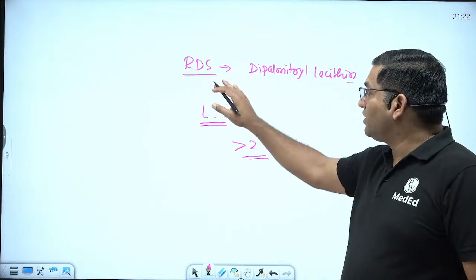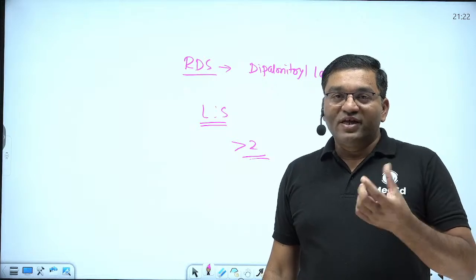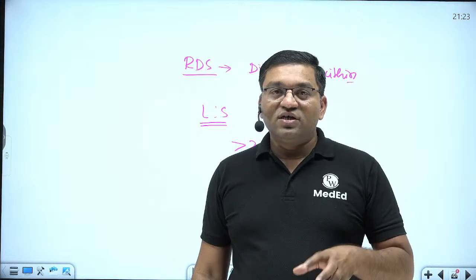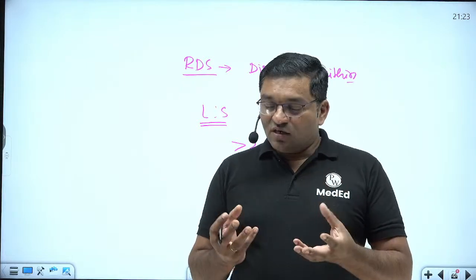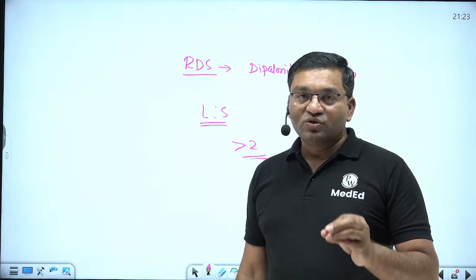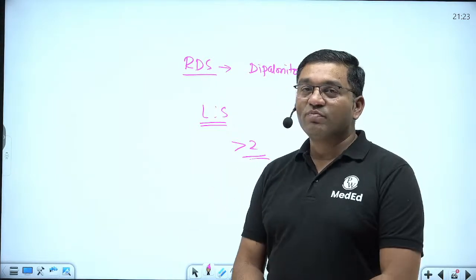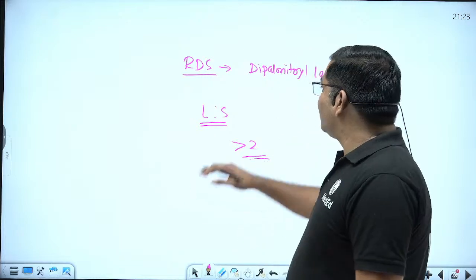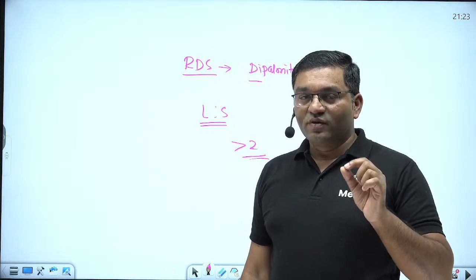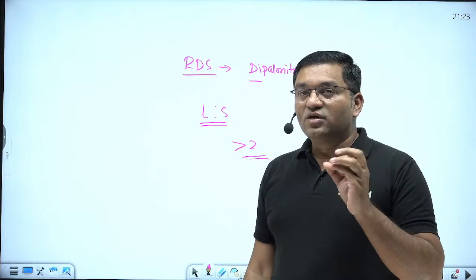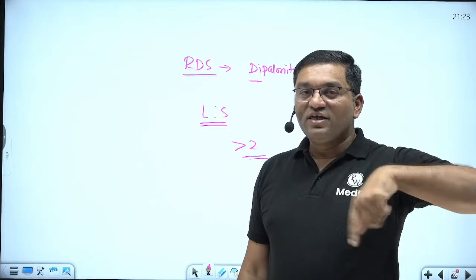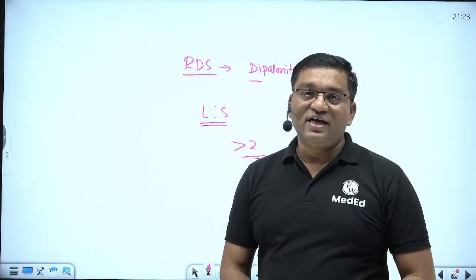It causes respiratory distress syndrome: rapid respiration, flaring of alae nasi, respiratory discomfort, and cyanosis of the lips, tongue and fingers. So the lecithin sphingomyelin ratio is important. It should be more than 2 for fetal lung maturity. Respiratory surfactant includes dipalmitoyl lecithin, then phosphatidyl glycerol, surfactant proteins A, B, C, and cholesterol. It lines the inner surface of the alveoli and prevents the collapse of the lung at the end of expiration.